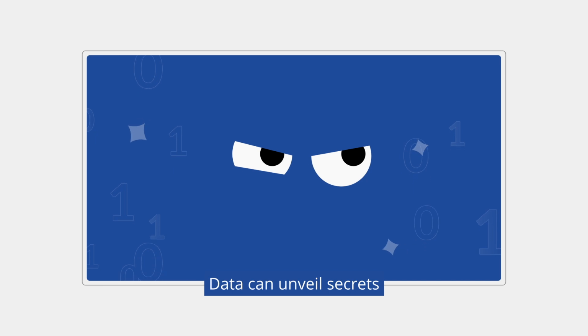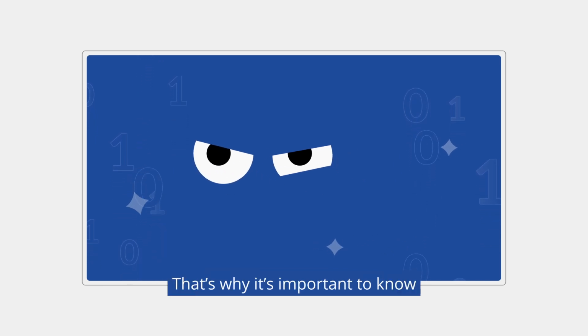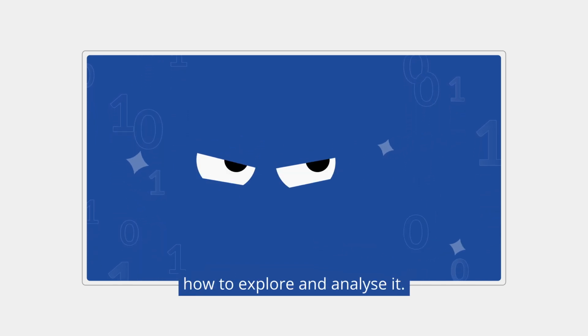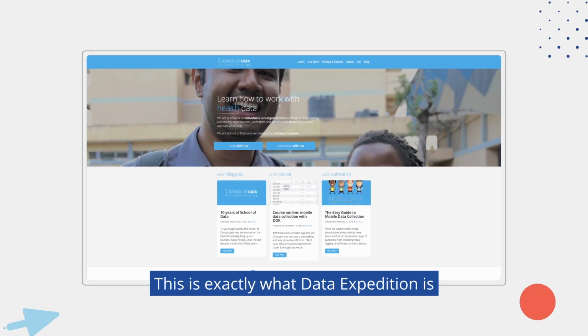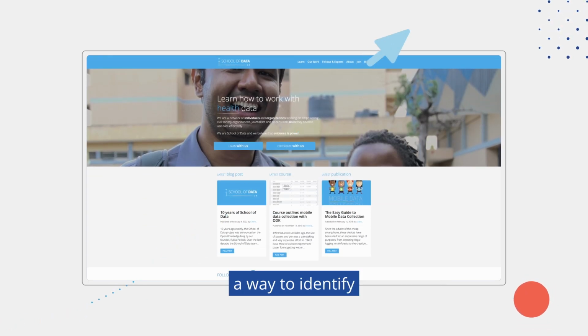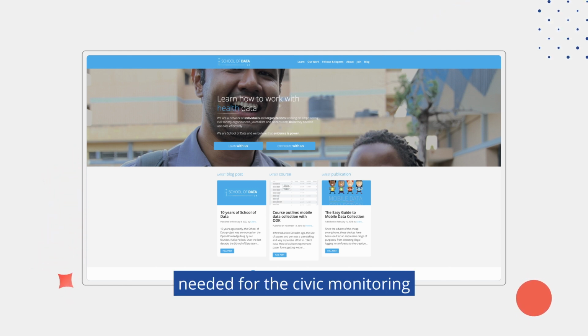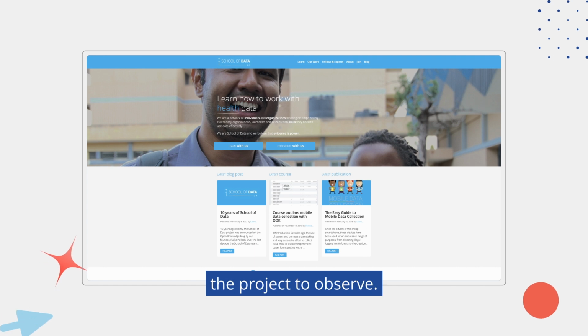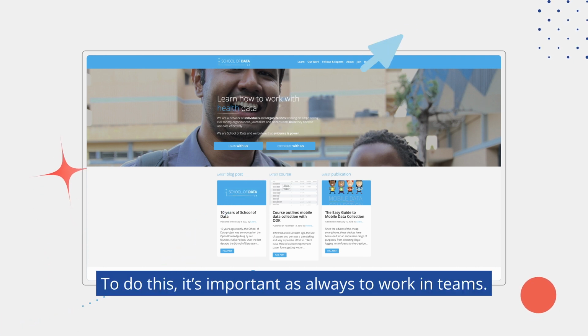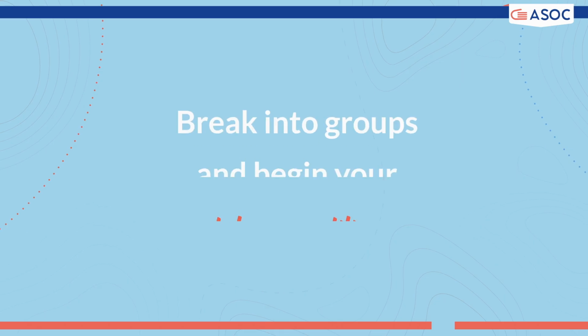Data can unveil secrets and tell stories. That's why it's important to know how to explore and analyze it. This is exactly what data expedition is, a way to identify, collect, and organize the data needed for civic monitoring, starting from selecting the project to observe. To do this, it's important, as always, to work in teams. Let's see how.